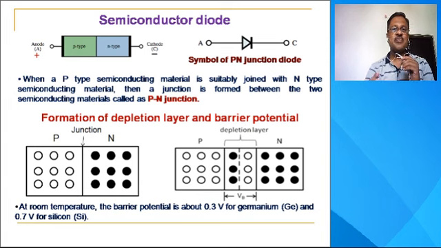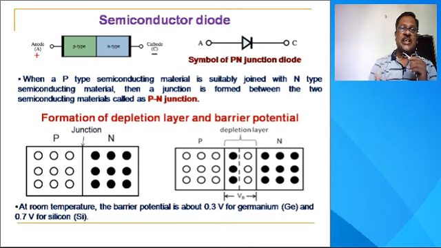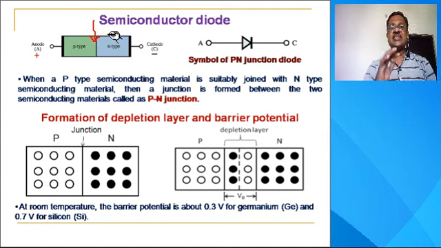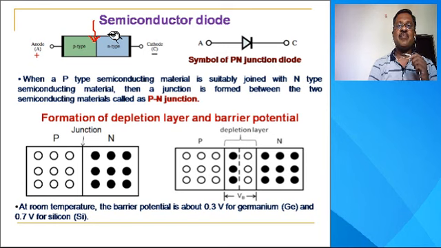Now, what is a p-n junction? How p-type and n-type material is formed, we have discussed. Now, when p-type semiconducting material is suitably joined with n-type semiconducting material, then a junction is formed between the two semiconducting materials, and this junction is called the p-n junction.